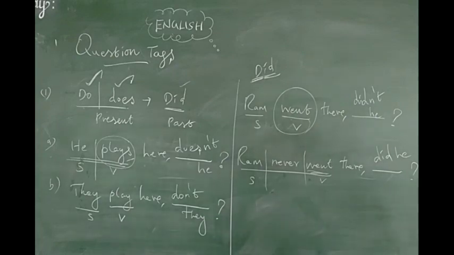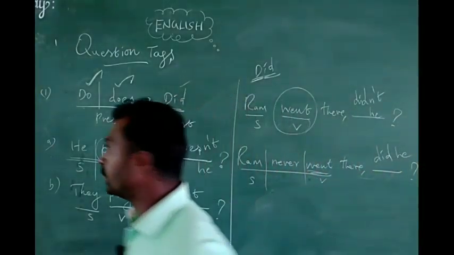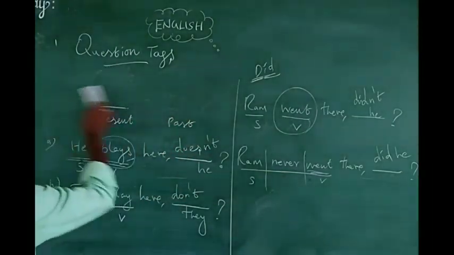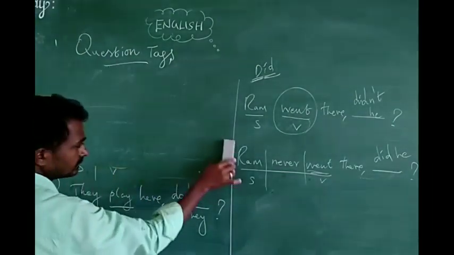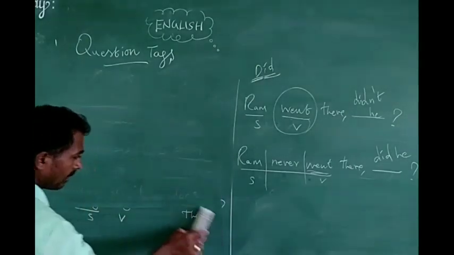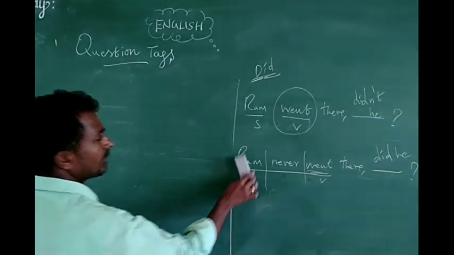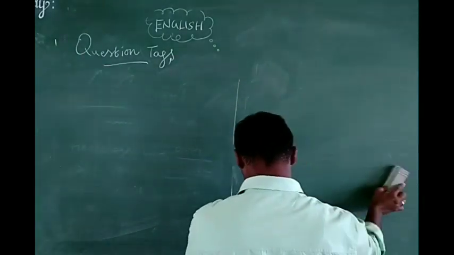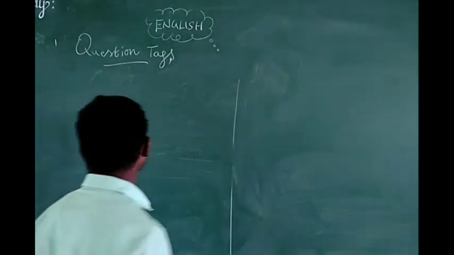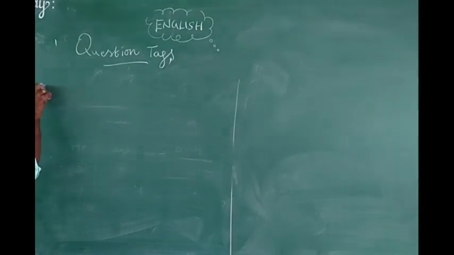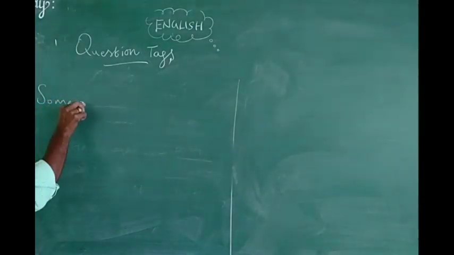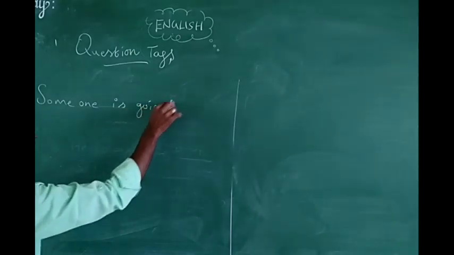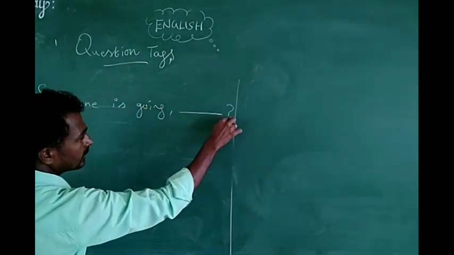And the last thing: there is no do here. Sometimes the subject is everyone, anybody, someone, somebody, like that they will ask. Then how can we write? For example, someone is going there.